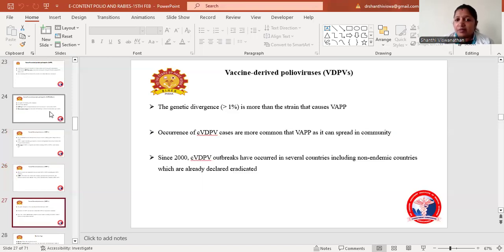The genetic divergence for vaccine-derived poliovirus is more than 1% from the strain that causes vaccine-associated paralytic polio. Cases of vaccine-derived poliovirus are more common than vaccine-associated paralytic polio, as it can spread in the community. Since 2000, vaccine-derived poliovirus outbreaks have occurred in several countries, including non-endemic countries already declared eradicated. One outbreak also happened in 2000.